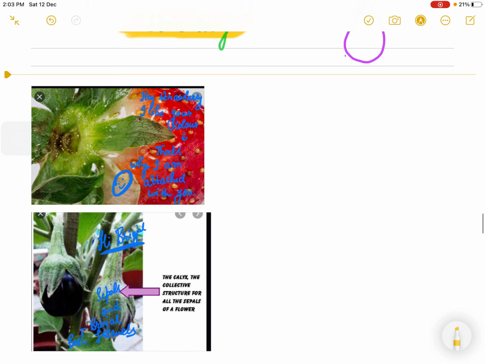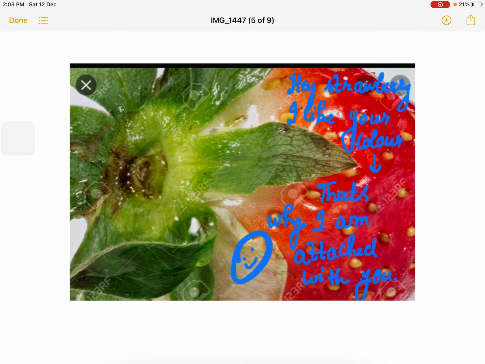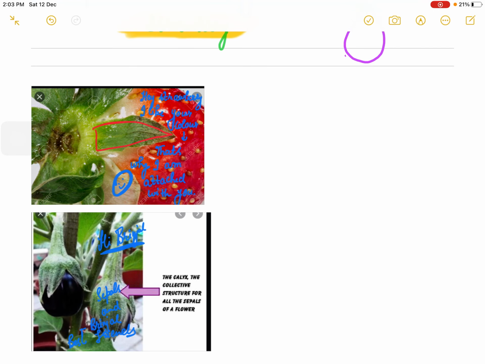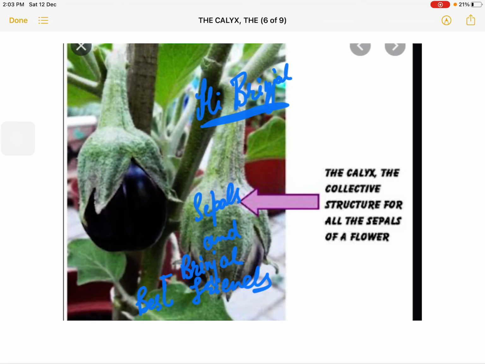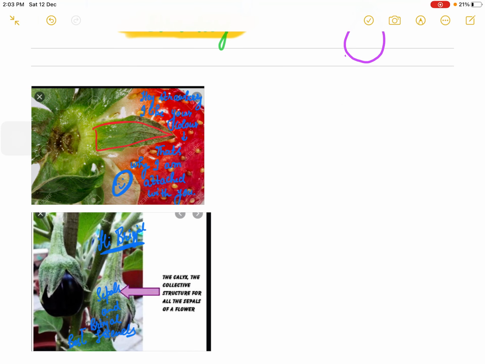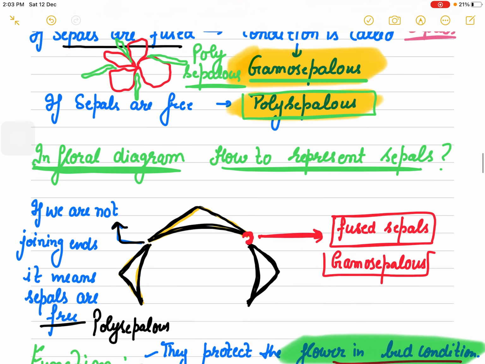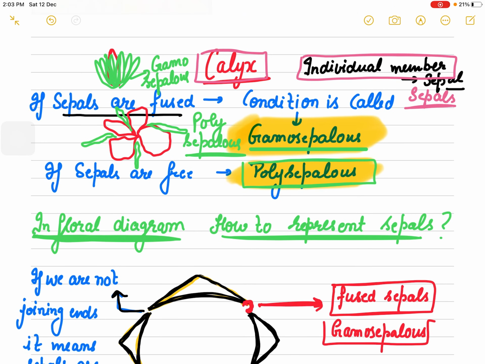Next, continuing with this lecture, I'm going to discuss in the next video the corolla. Otherwise this video will be very long. So here, look at this color and these green tiny sepals, so beautiful. These all are persistent sepals. So you can go through this. I think this terminology, gamosepalous and polysepalous, is very clear, and next we will talk about the corolla.